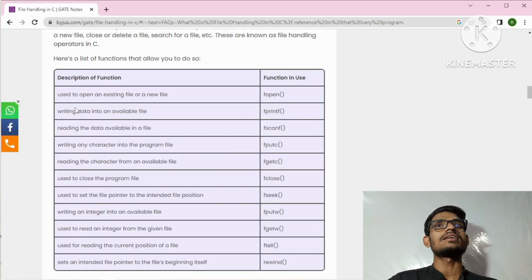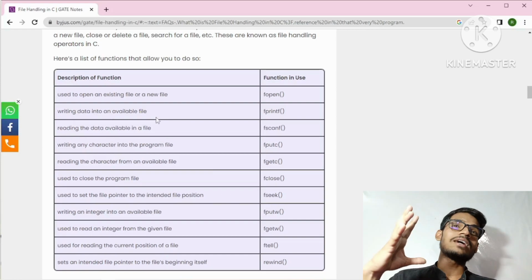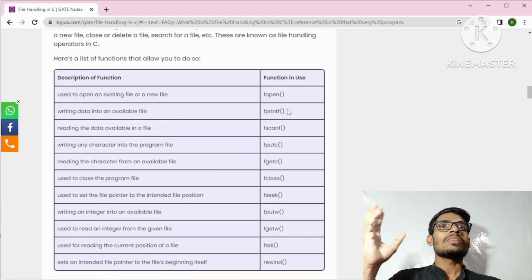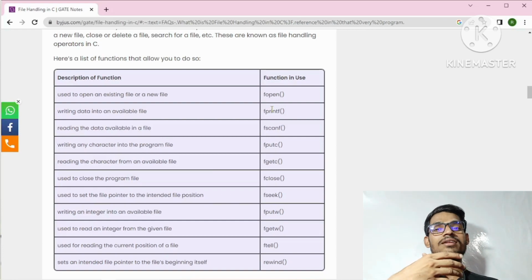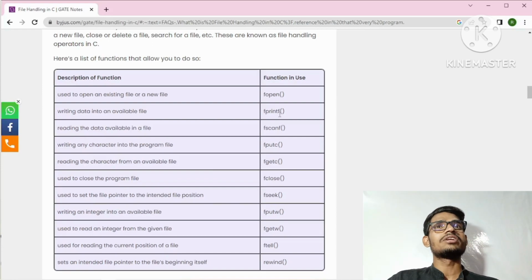After that, fprintf is used for writing data into an available file. If we have an existing file, we can write something there, text or binary data. So fprintf will be responsible for writing some data in our file.